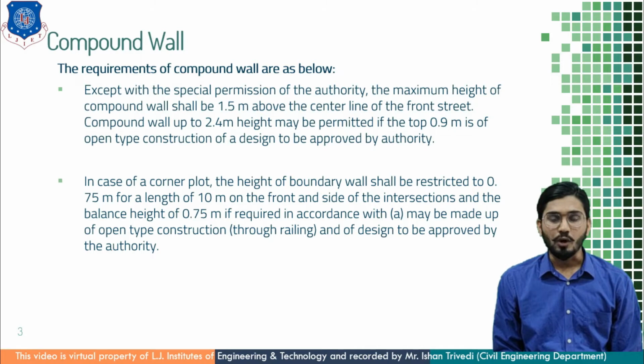So whenever the plot is located at the corner adjacent to a crossroad, then I can take the boundary wall height up to 0.75 meter up to the 10 meter width of that front or side of the intersection, because there may be chances of obstruction and one cannot visualize the vehicle approaching towards a cross junction. That's why that height is kept lower than the required dimension, and that is 0.75 meter.